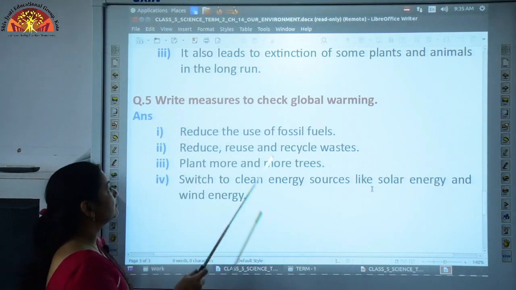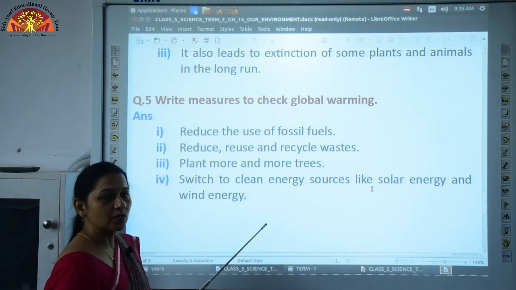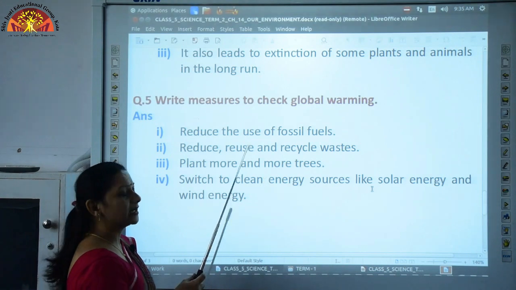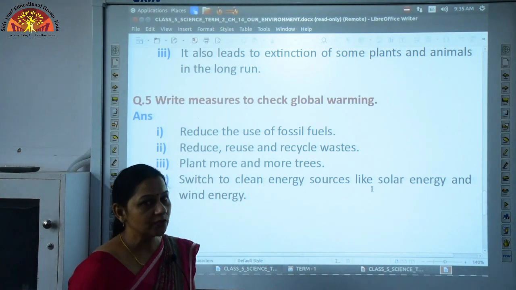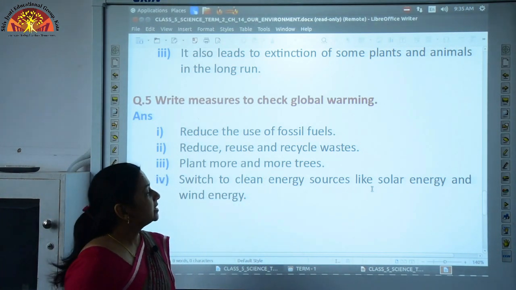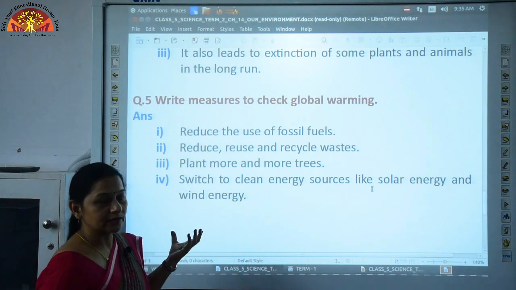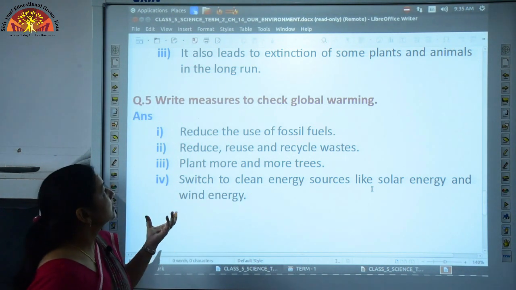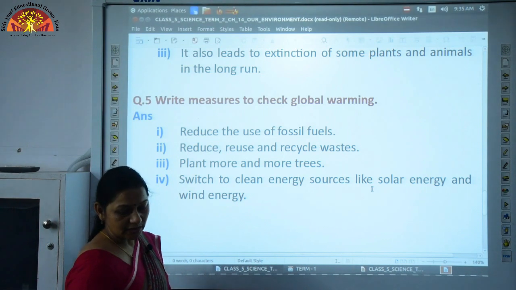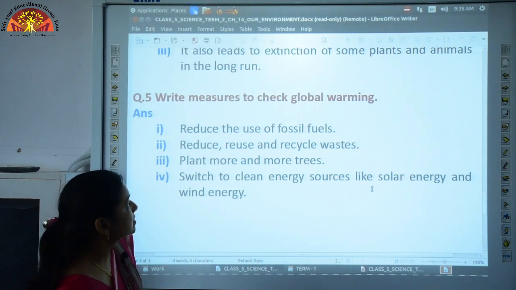So, these are the measures, the steps which we can follow to check global warming.